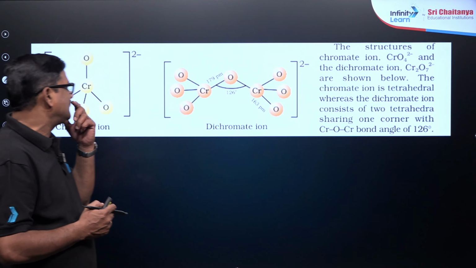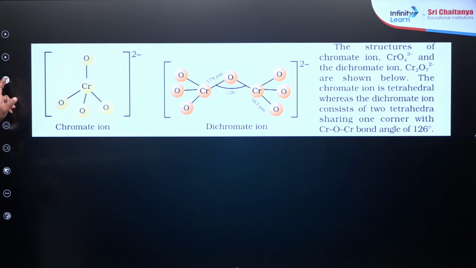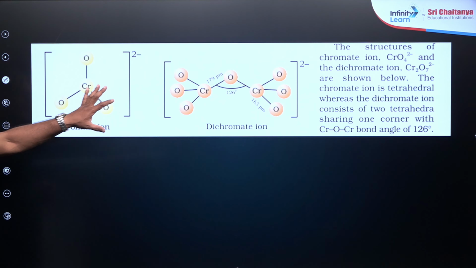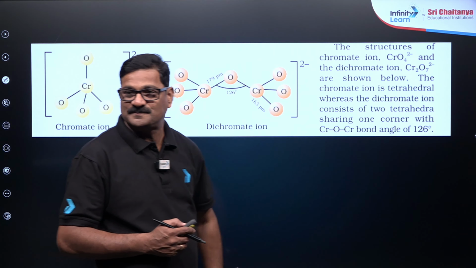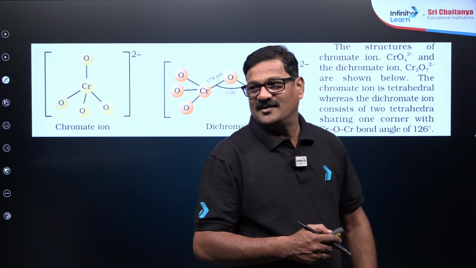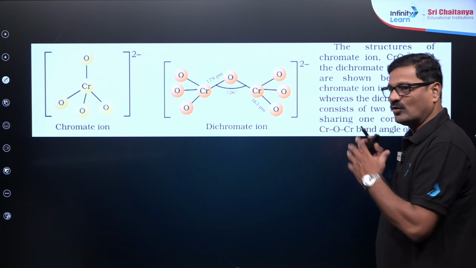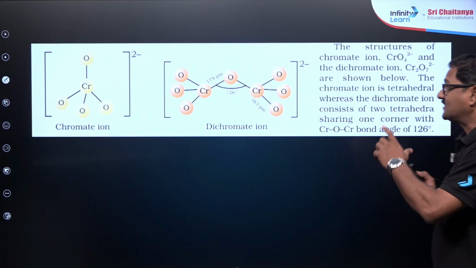And also, you see, there is an important phenomenon happening with potassium dichromate. Okay, dear children, you can see this is a chromate ion and this is a dichromate ion. And the structures of the chromate ion and dichromate ion are clearly written.